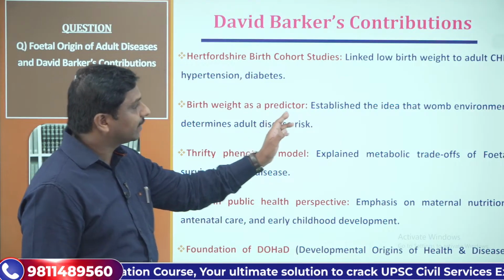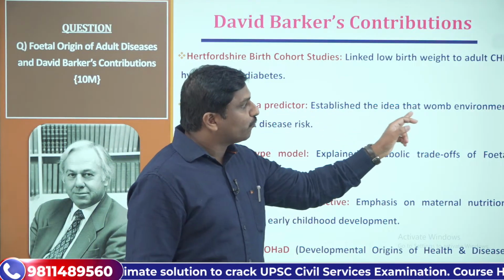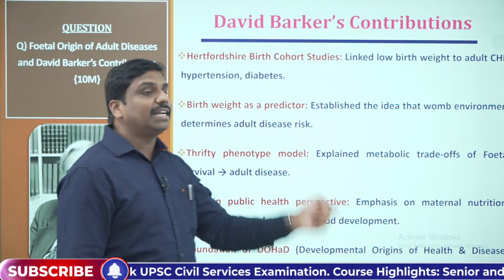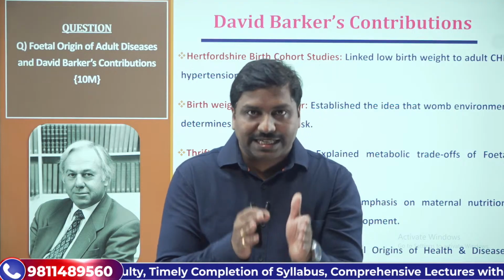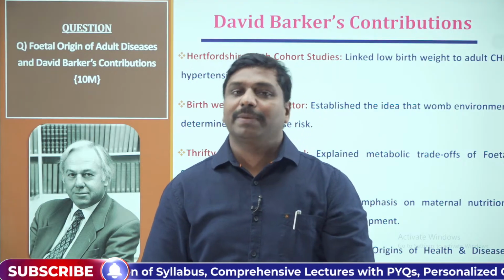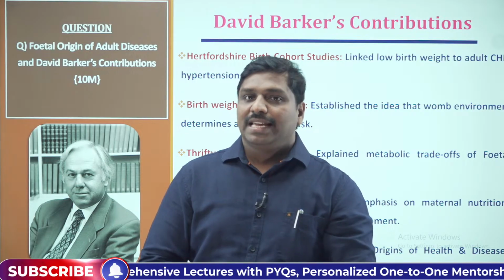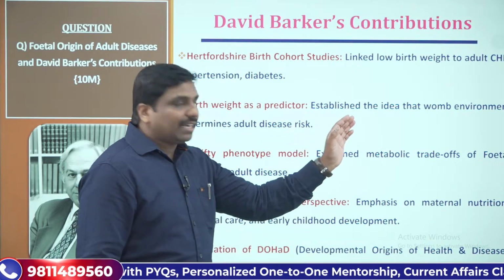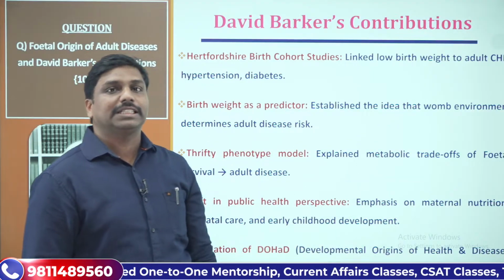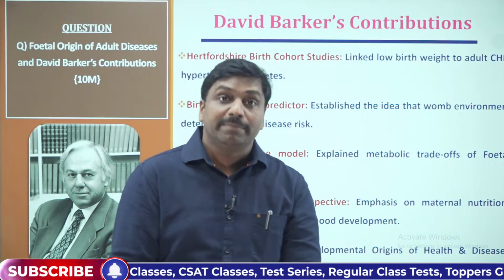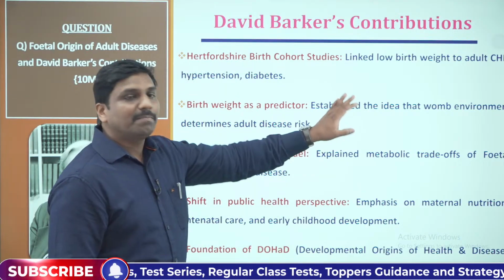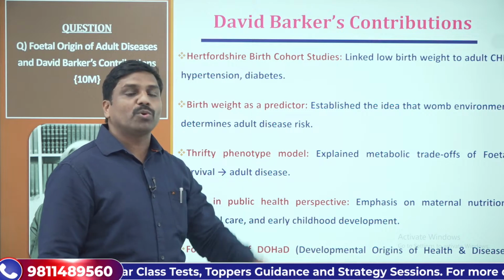What was happening here? He established the idea that the womb environment determines adult disease risk. The risk of becoming prone to diseases in the adult stage may be shaped within the womb itself. This concept was conceptualized by David Barker. So what we can do is, if we nurture the mothers properly when they are in the conceiving stage, this further helps the babies escape from becoming prone to these kinds of diseases.